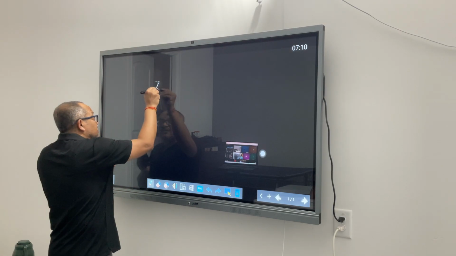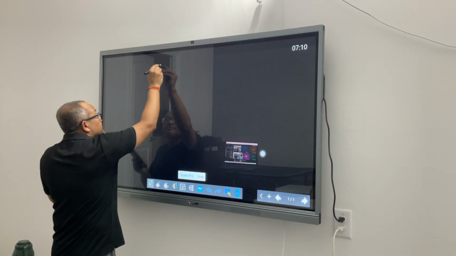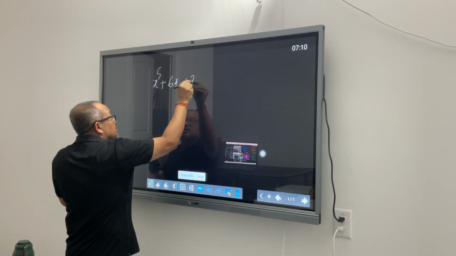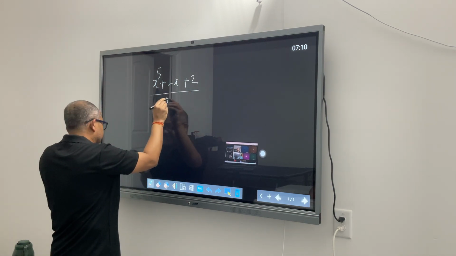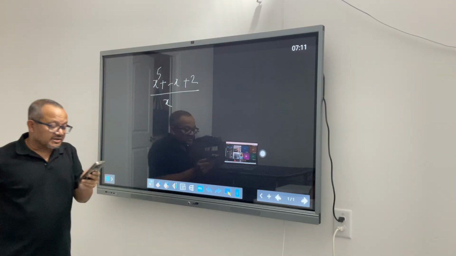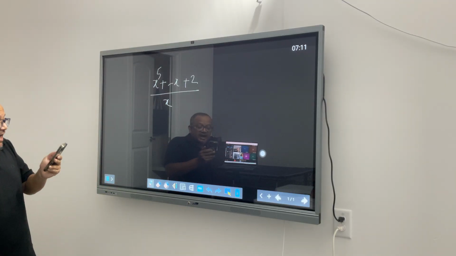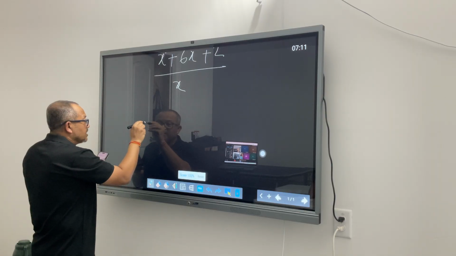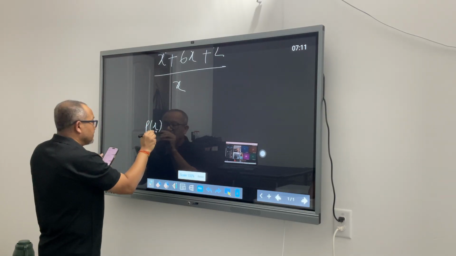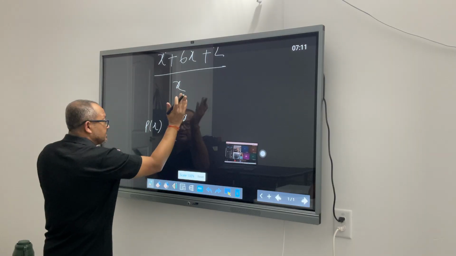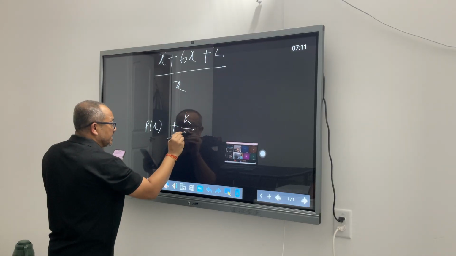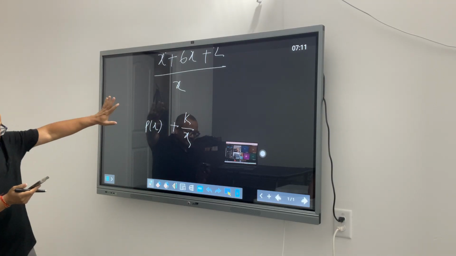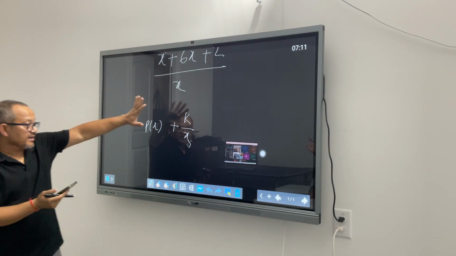We have x to the power 5 plus 6x plus 2 divided by x. It is asking us to write this answer, after this division, in the form px plus k by x. Okay, so it's asking us to find out the value of px and k.